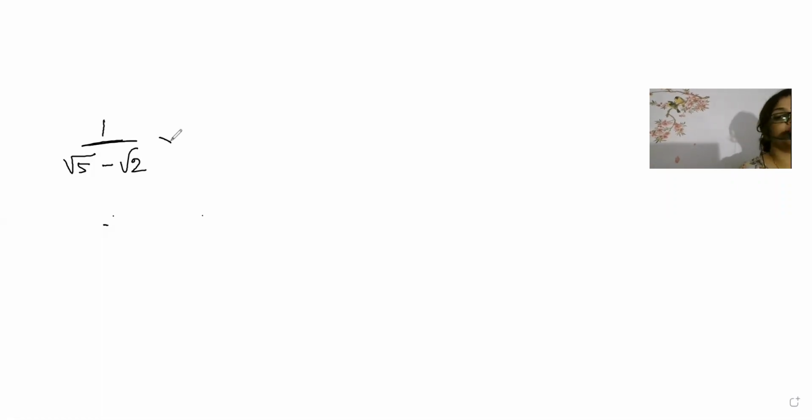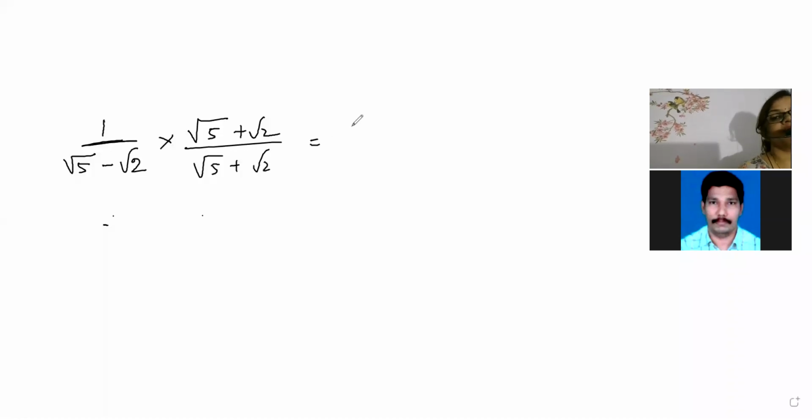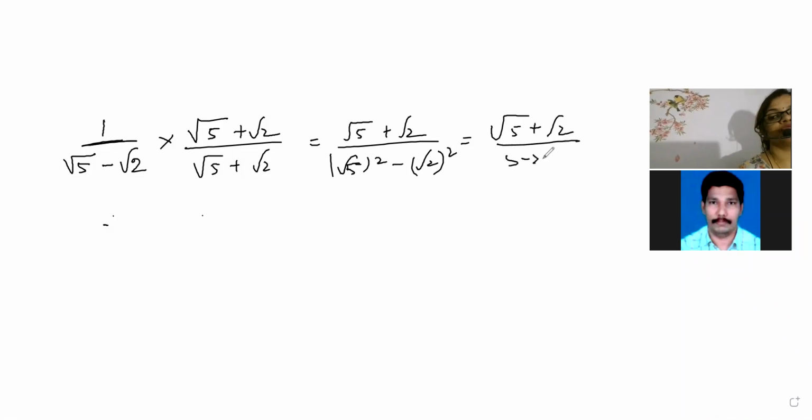Now look here, beta, how to do it? You know the procedure. Here it will become root 5 plus root 2 divided by root 5 plus root 2. Now it will become root 5 plus root 2 by root 5 whole square minus root 2 whole square. Now it will become root 5 plus root 2 by 5 minus 2. That is where you made the mistake, Vishal. Otherwise, everything is absolutely correct. So the answer is coming 3. I hope my children might have understood how to solve this question. Yes or no?